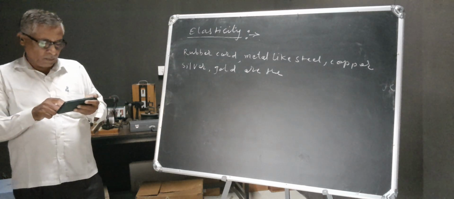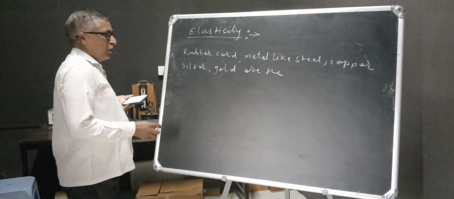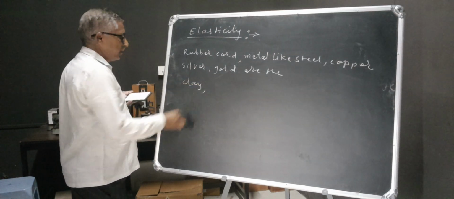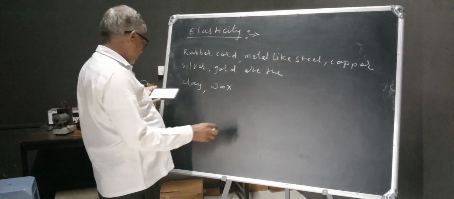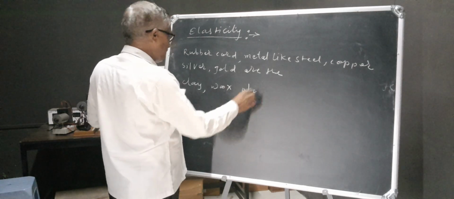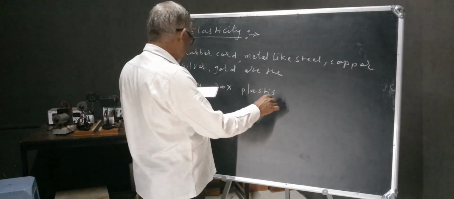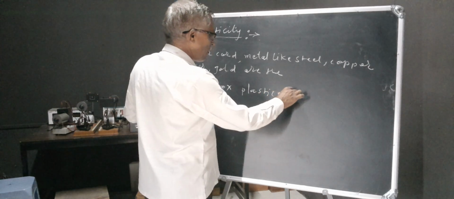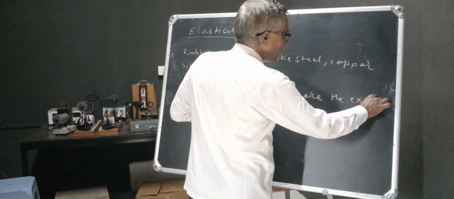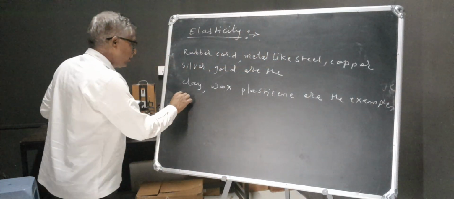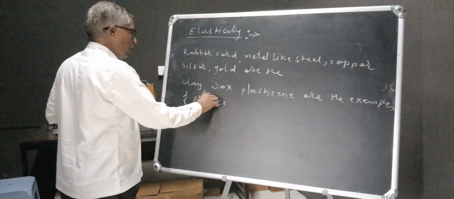Now, examples of plastic bodies are clay, wax, and plasticine. These are the examples of plastic bodies.